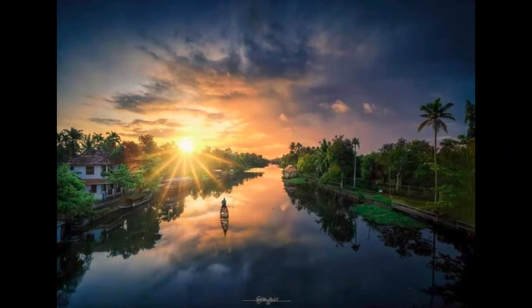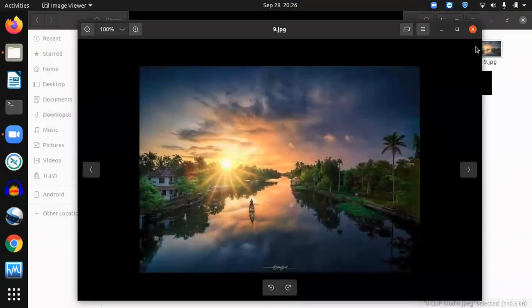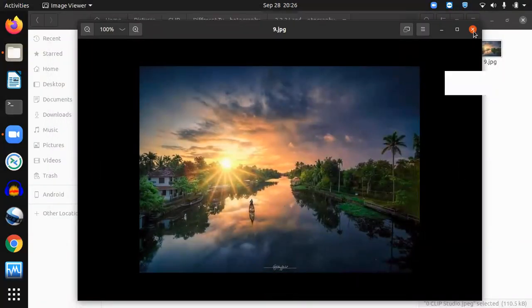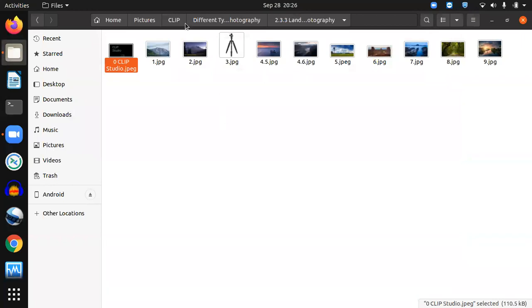And if you want to capture outstanding landscape photography, what you should keep in mind is that you should reach the right place at the right time. If you are able to do that, obviously you are going to get good photos. Even if you don't use many techniques, the photo that you capture will be excellent. So these are the techniques that we can follow for landscape photography.